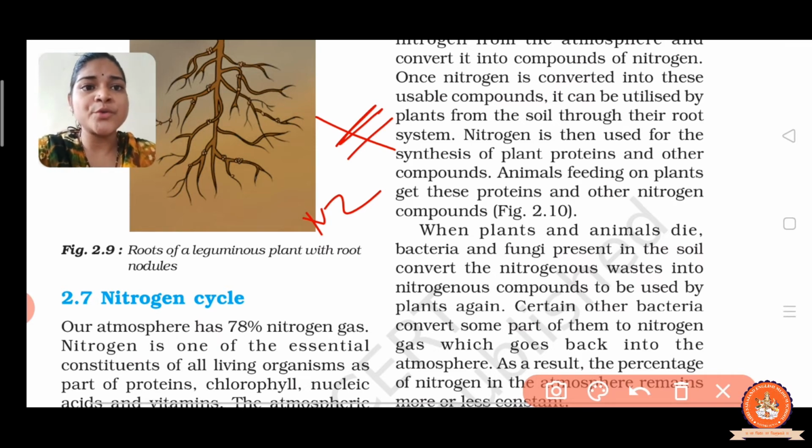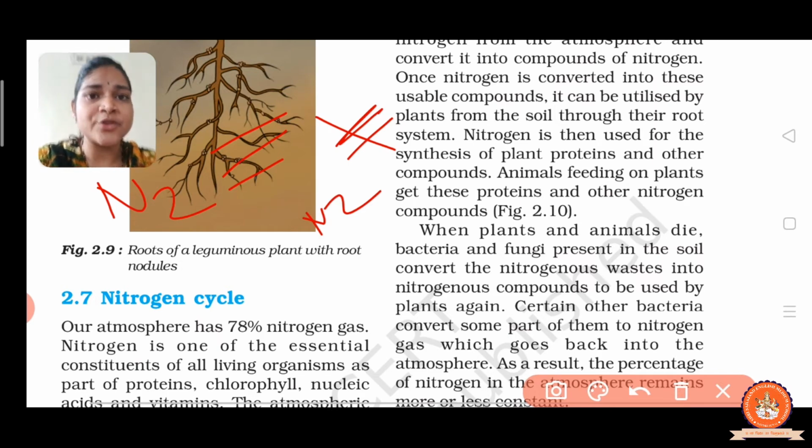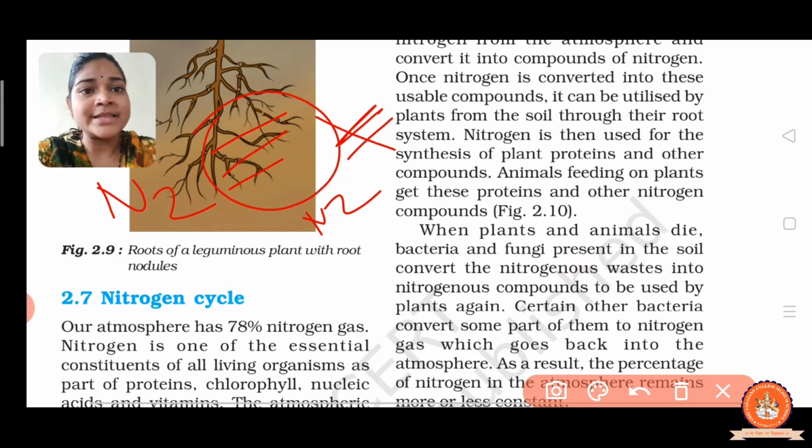So if you want to break the triple bond, we require a high amount of energy, which comes from lightning. With the help of lightning, the process breaks the two atoms of nitrogen apart.